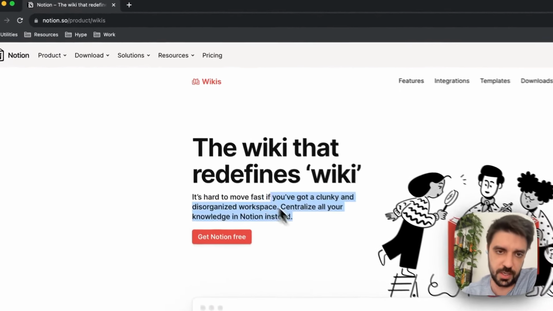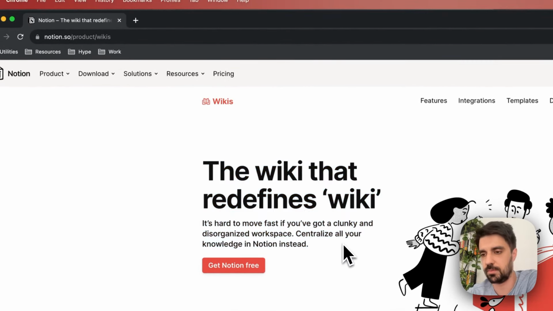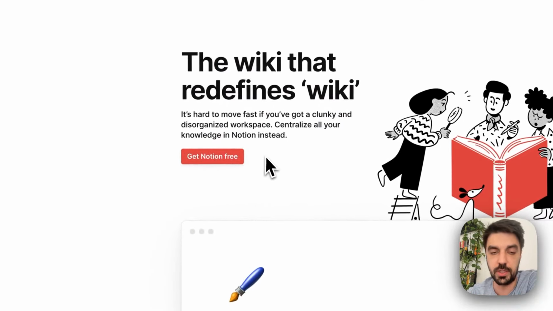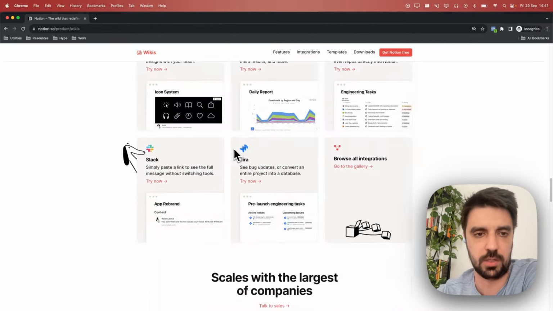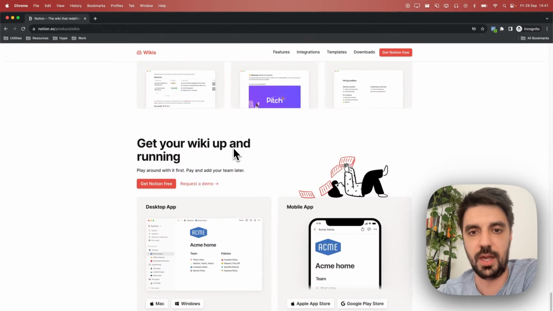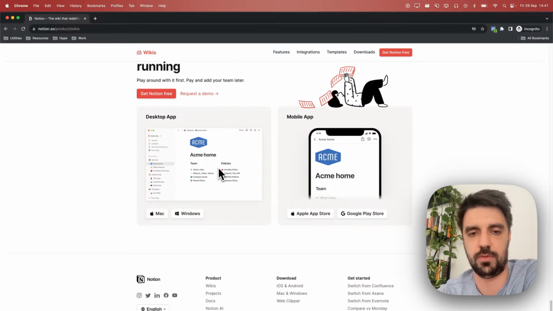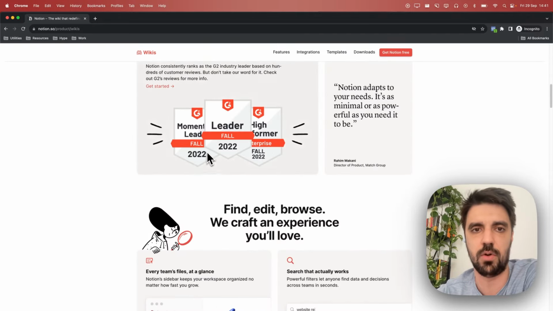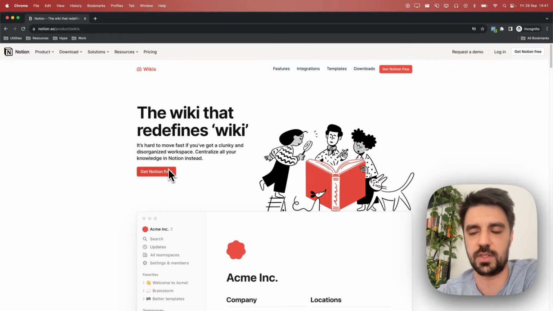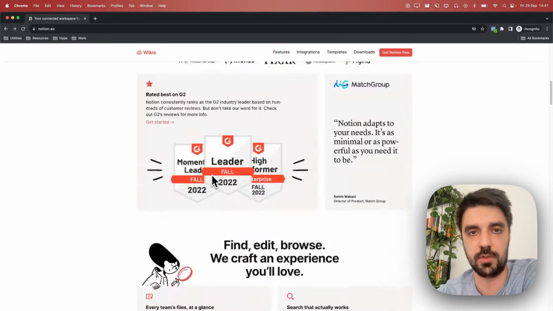You can see that, again, different than the Duolingo one, because this is an objection-taking page, it's taking away the objections here. And get Notion free here should be here, because if I got to this page and got convinced somehow to use Notion, I need call to actions like this one to stop and say, okay, now I can get Notion for free. And by the way, there should be more call to actions in the middle of this page. You can see how long this page is and how long I have to scroll to find another call to action. So at least a third one somewhere in the middle would be very good for this page.